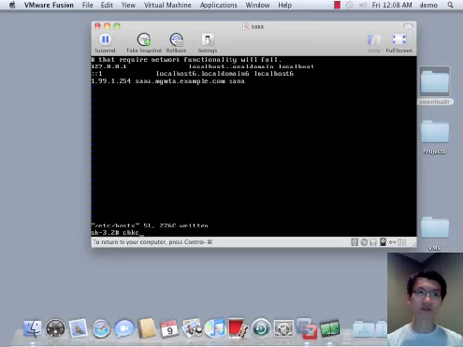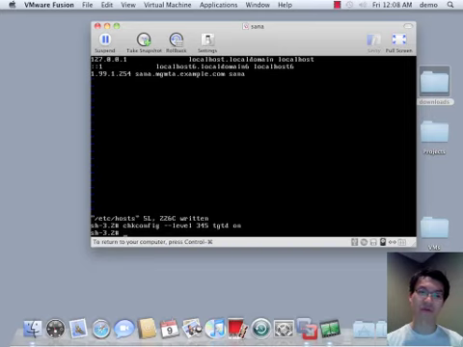Now we need to make sure that this tgtd, which stands for target daemon, is on when we reboot into run level 3. And we could actually start it right now, but we're not going to.